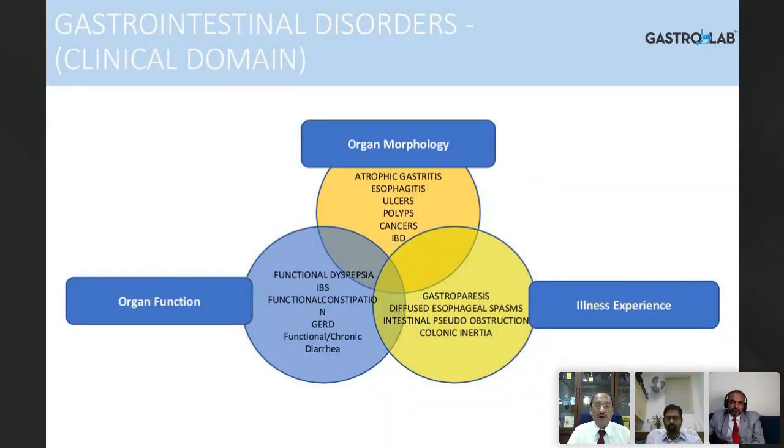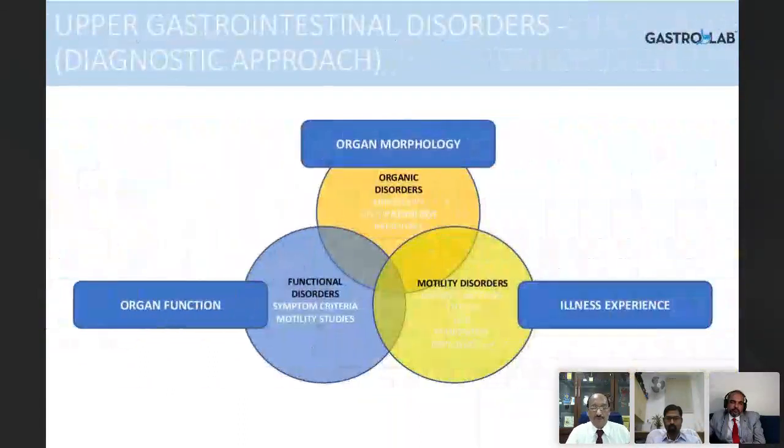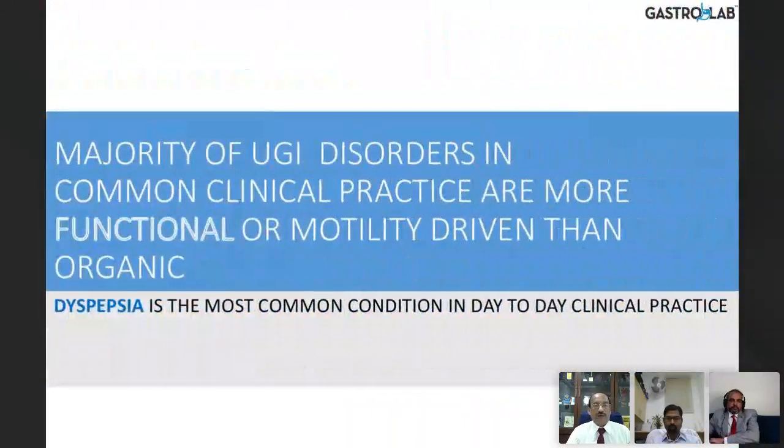And then you have motility disorders, which can also produce a lot of discomfort: gastroparesis, diffuse esophageal spasm, intestinal pseudo-obstruction, colonic inertia, and likewise. But we're not looking at the lower GI tract at this point of time. We're looking only at the upper GI tract here. Okay, so the majority of the upper GI disorders, which are common in clinical practice, are functional or motility disorders rather than organic. They don't have an organic basis.